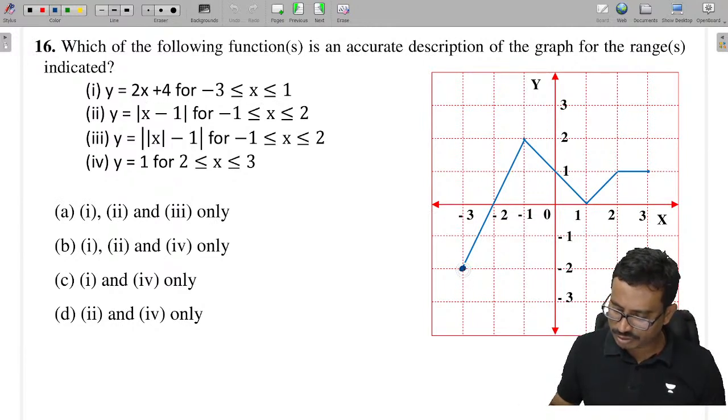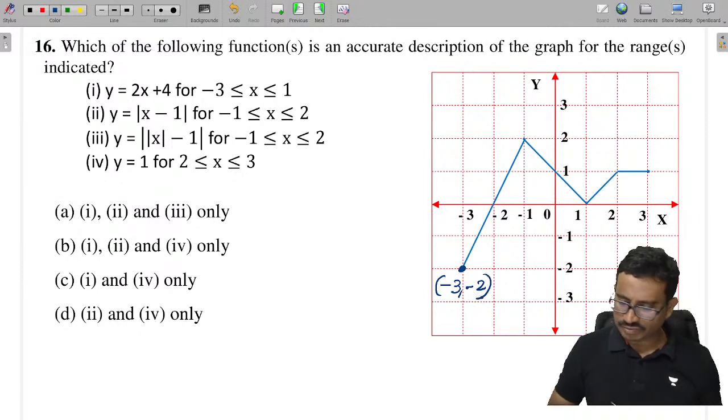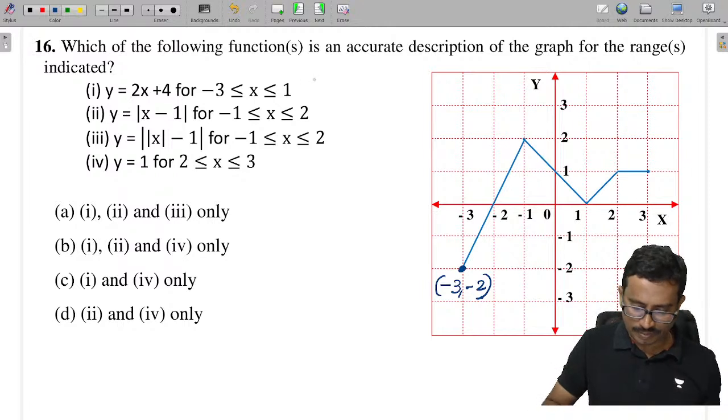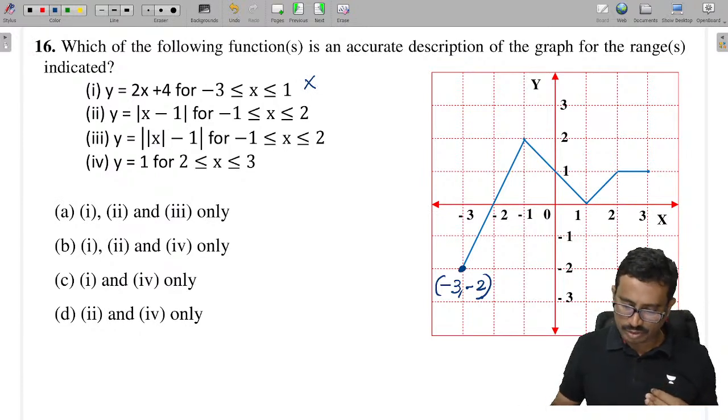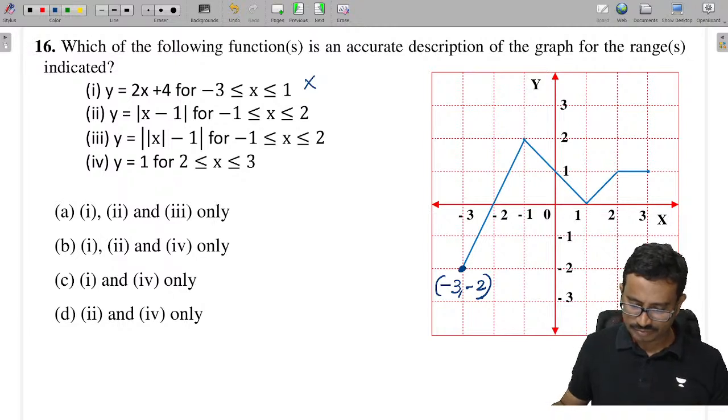You check this coordinate here, these coordinates are x value minus 3, y value minus 2. Check whether this satisfies. I think no. So this one, option A, galat hai na, tell me here all of you. And this is mod, yes, mod of x minus 1. Check it now here, second one.